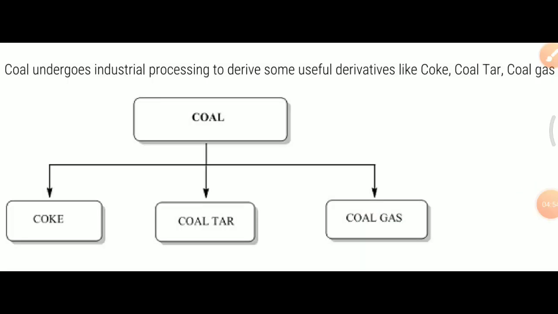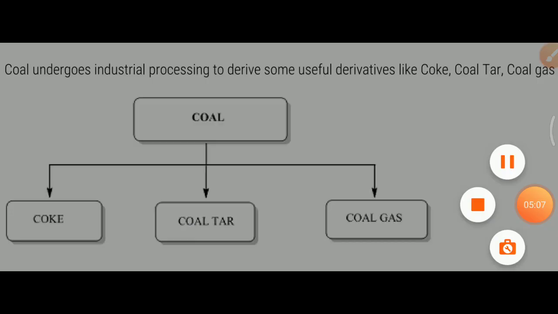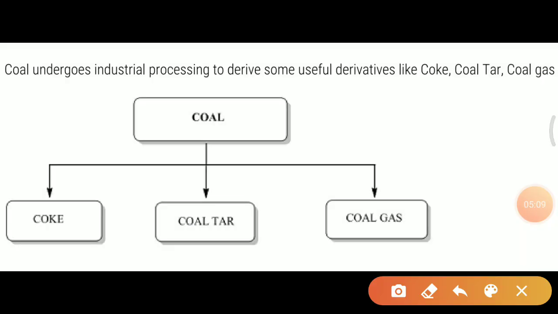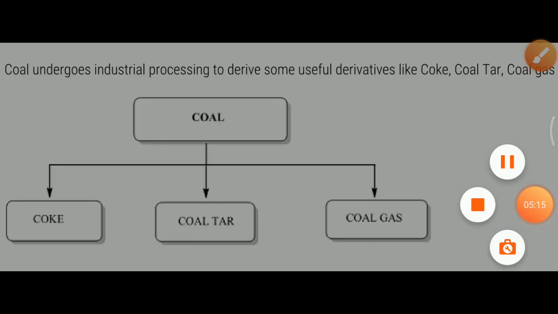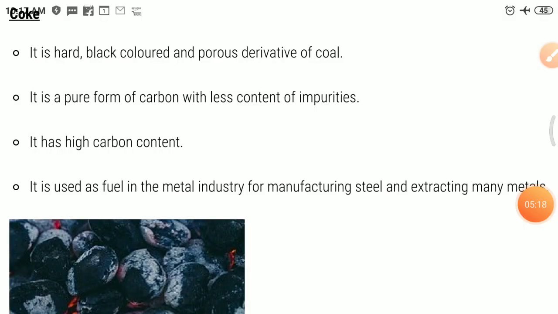Coal is processed in industry to get some useful products such as coke, coal tar and coal gas. So here these three, coke, coal tar and coal gas, we will study one by one. Our first topic is coke.